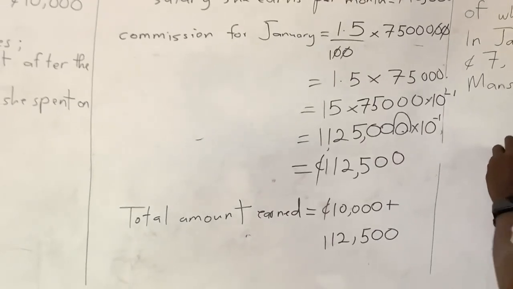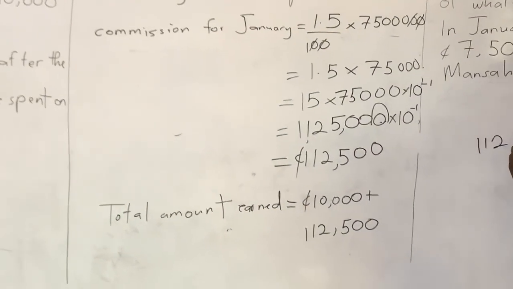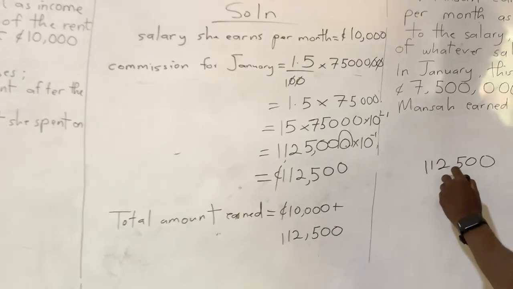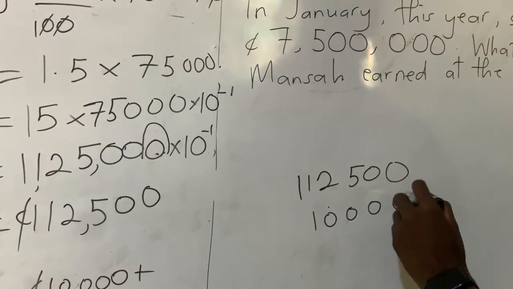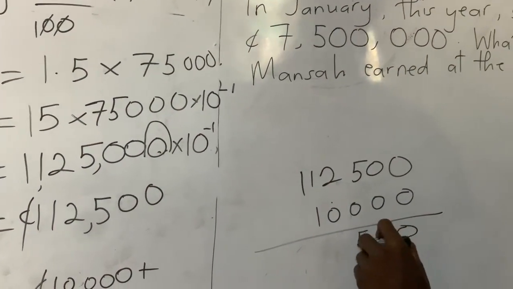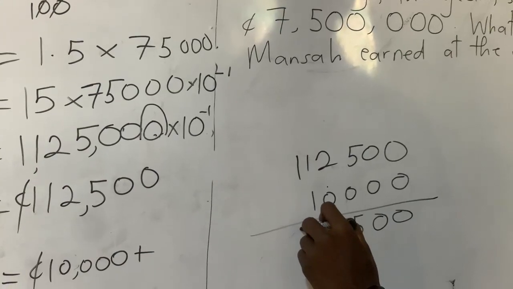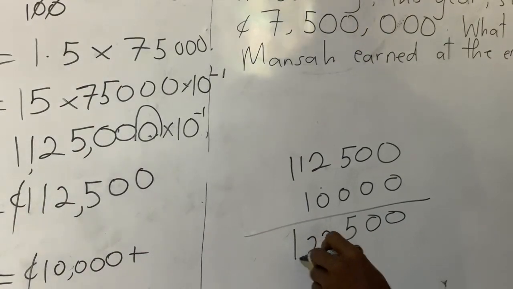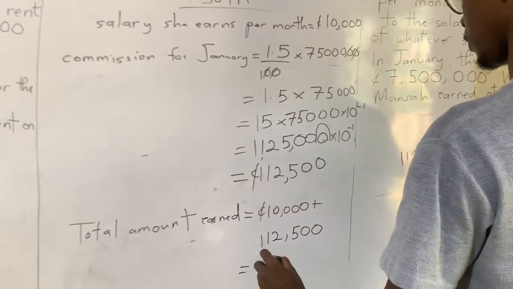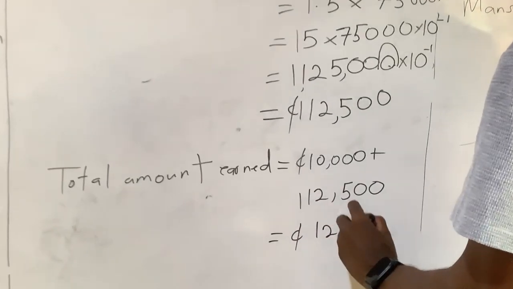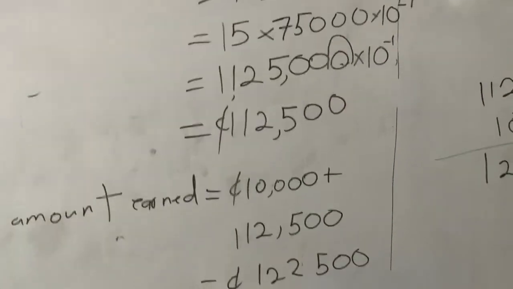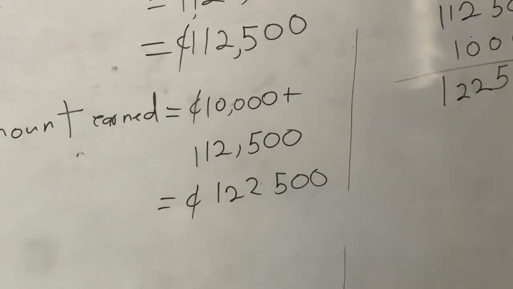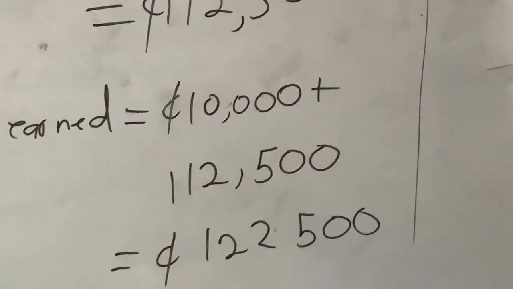Right, so let's do this real quick. 112,500 plus 10,000. So that's going to be 122,500 cedis. Yes. So that's the total amount Mansa earned at the end of January.